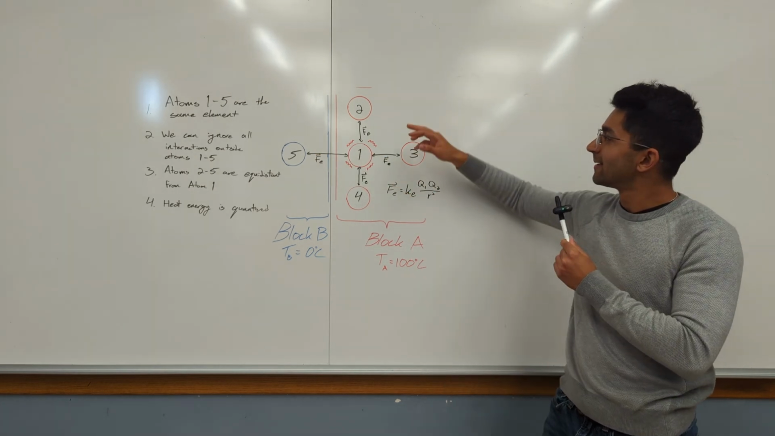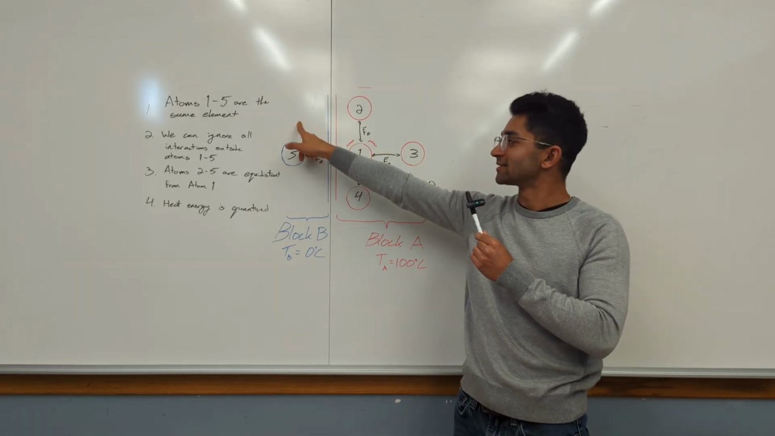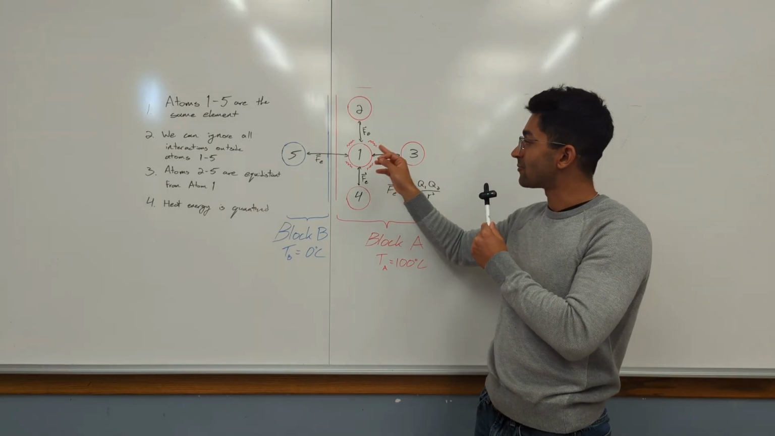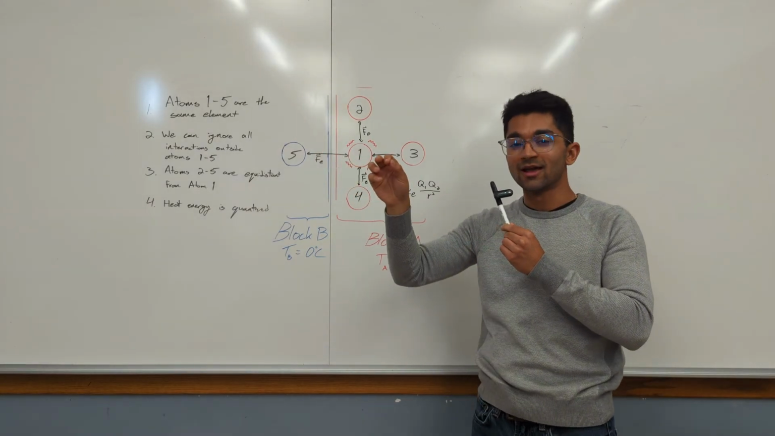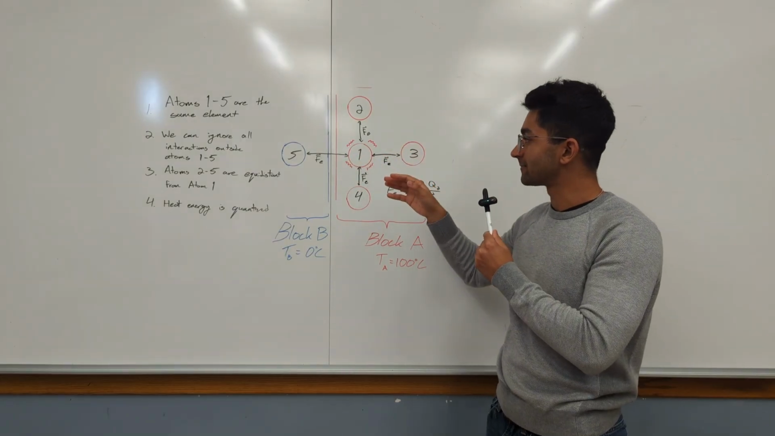But look at this. 3 of these atoms exist in the hot block. Only 1 exists in the cold block. So there's only a 25% chance that the heat of atom 1 gets transferred over to the cold block. There's a 75% chance that the heat stays in the hot block.